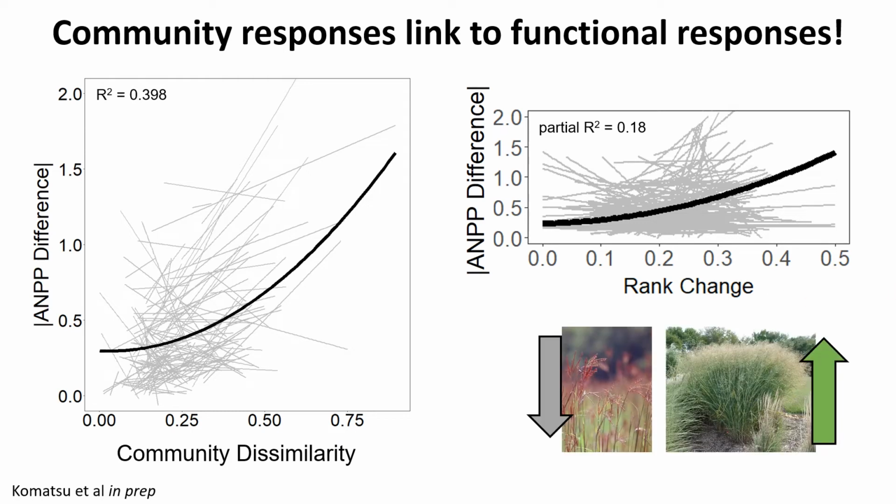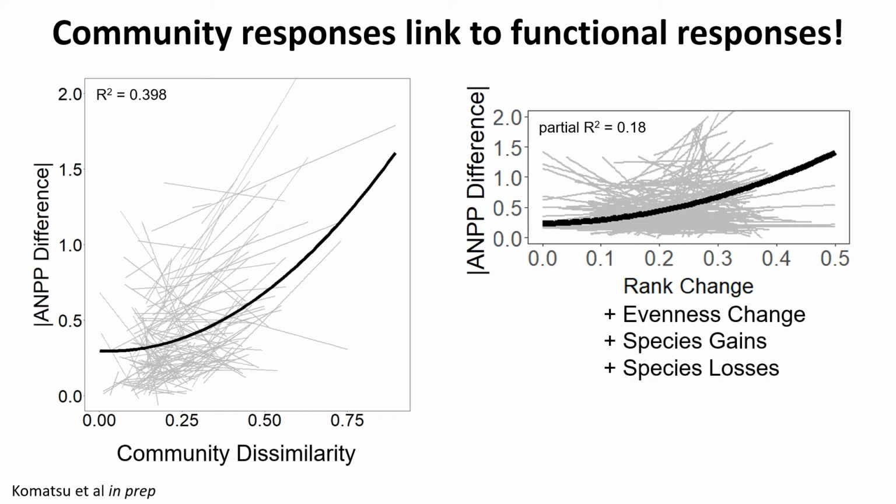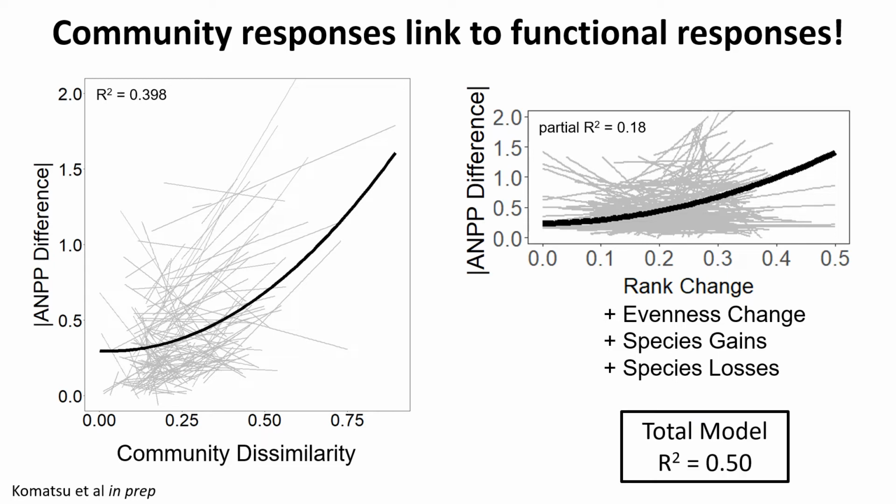Rank change, going back to our case study example, is where we're seeing one dominant species decline in abundance and be replaced by another species that was already present within the community. Also think about the evenness change, species gains, and species losses. I'm not going to show you the figures here today, but when we add up all of these different aspects of community change into our model, our total predictive power is about 50% of the variance in the productivity difference being explained by these very specific community changes.